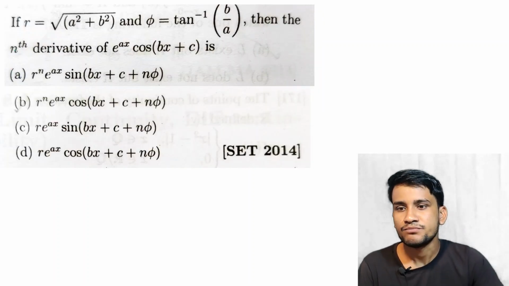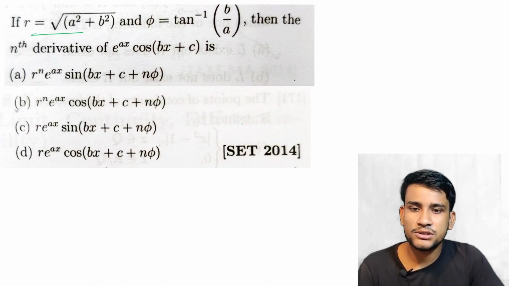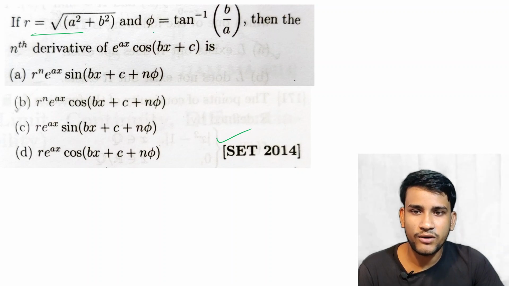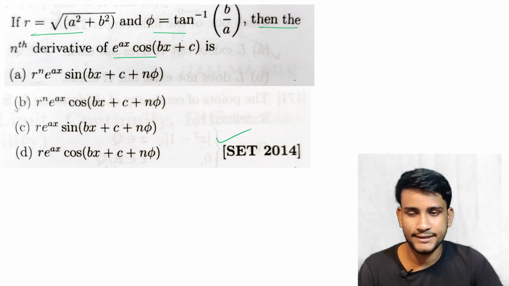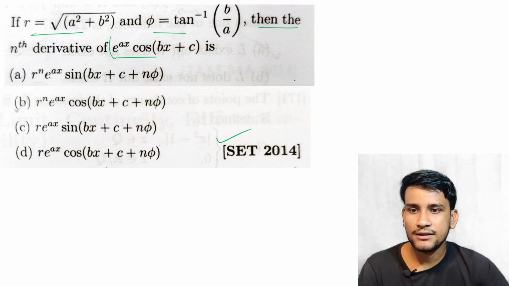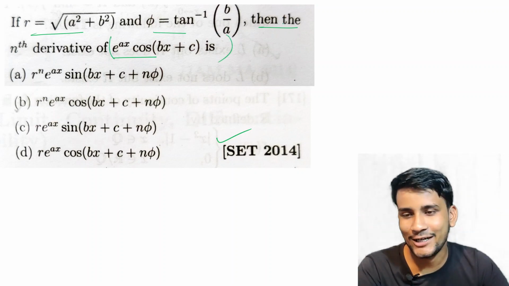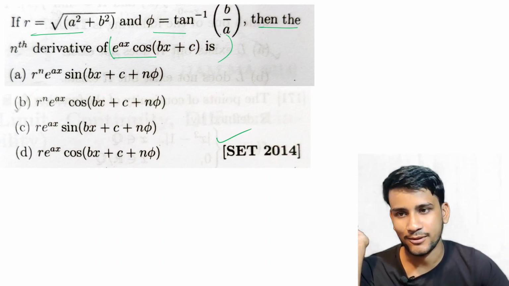Next question. This is also a question from SET. It says that if r equal to root under a square plus b square, and phi equal to tan inverse b by a, then the nth derivative of e to the power ax cos bx plus c is. Okay, so we have to find the nth derivative. Now we find the first or second derivative and compare these four options. This is the easiest way to solve the problem.